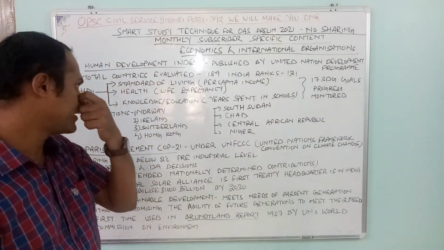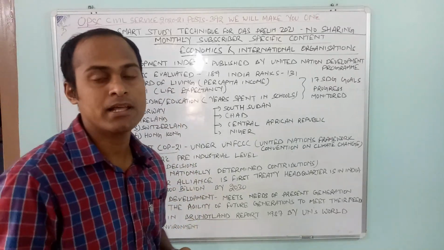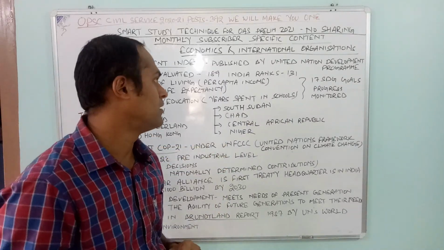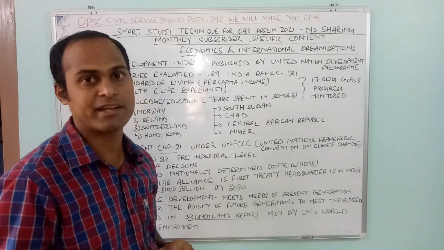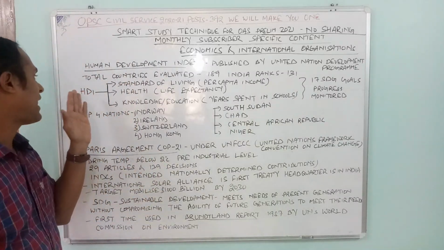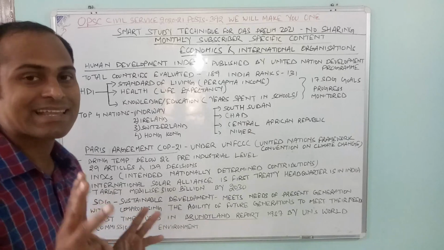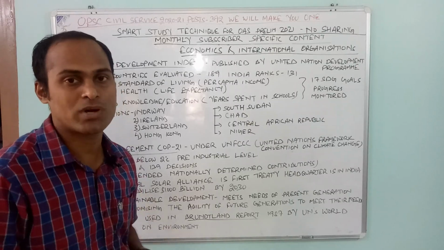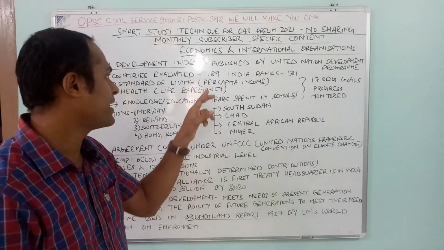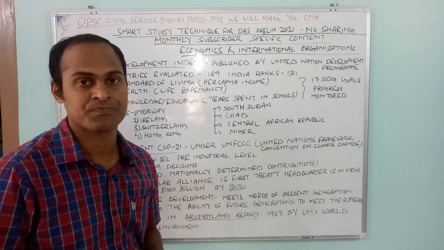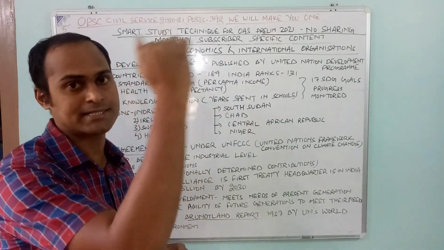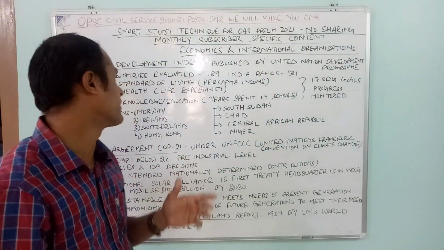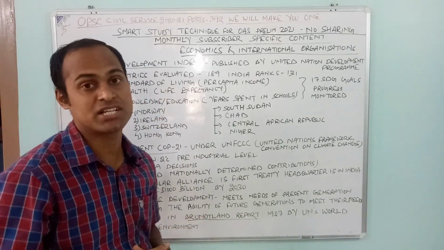Then, total countries evaluated are 189. In the 2020 report, India went down 2 ranks. It got demoted to 131st rank. And what is the HDI about? HDI covers 3 particular things. First one is standard of living. It is decided by the per capita income of that particular country. If the per capita income of a country is higher, then the HDI will automatically become higher.